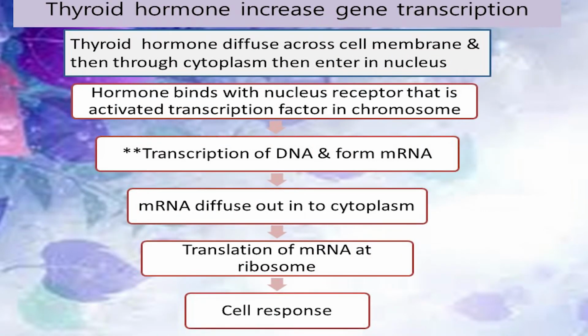Now we will discuss the mechanism of action of thyroid hormone. It also increases gene expression. The thyroid hormone also easily enters through the lipid bilayer into the cell and then enters the nucleus. Then it binds with the specific receptors present in the nucleus, and the hormone receptor complex is formed. This then binds with a specific site of DNA, and transcription occurs to form messenger RNA. This messenger RNA diffuses out of the nucleus into the cytoplasm, and translation of messenger RNA occurs at the ribosome, and then a new protein is formed, and then a cellular response occurs.